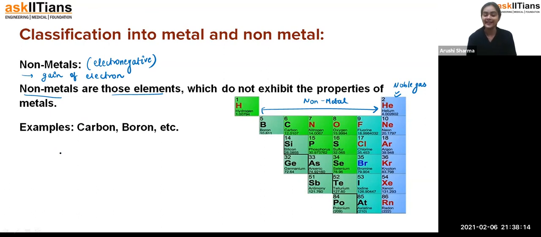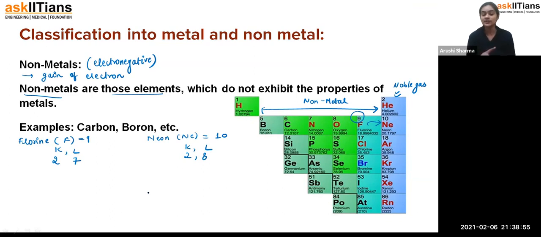How? Okay, I'll tell you this. See, I'll take the example of fluorine. Fluorine is a non-metal and it is represented by F. Its atomic number is 9. Now, if I do its electronic configuration, K and L, it would be 2 and 7. Now, if I compare this fluorine to its nearest noble gas, that is neon, represented by Ne, its atomic number is 10, and its electronic configuration, K and L, would be 2, 8.